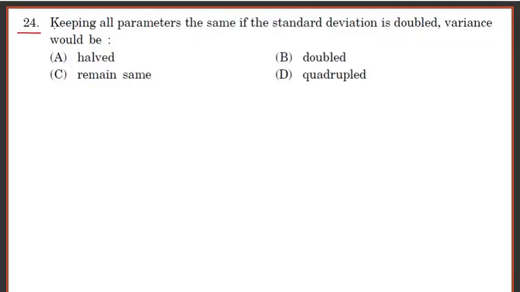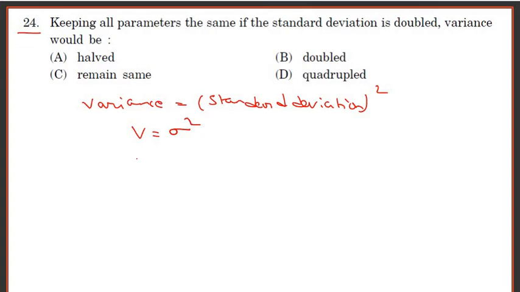Question number 24. Keeping all the parameters the same, if the standard deviation is doubled, the variance would be. You have to remember the relation between variance and standard deviation. Variance is the square of the standard deviation, V equals sigma square. Here the standard deviation is doubled, hence 2 square, which is 4. Hence the answer is quadrupled.